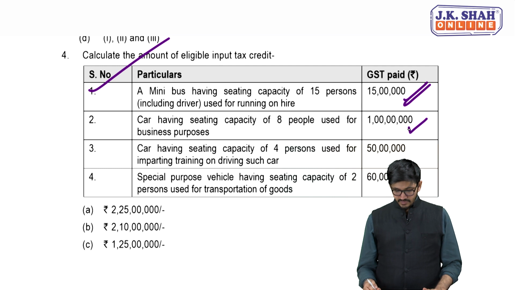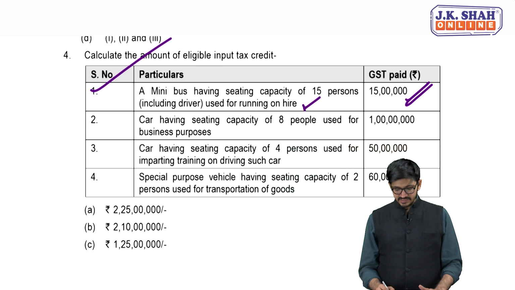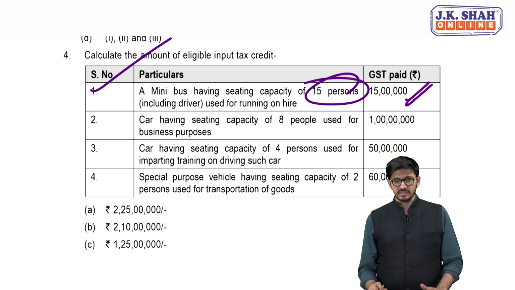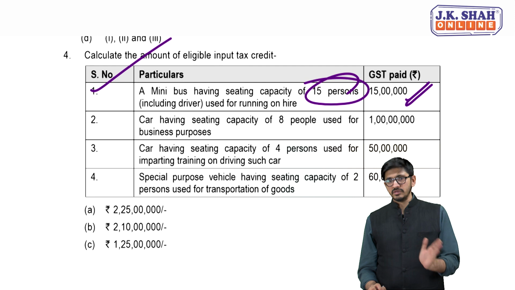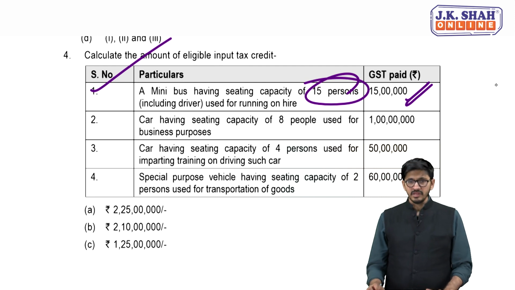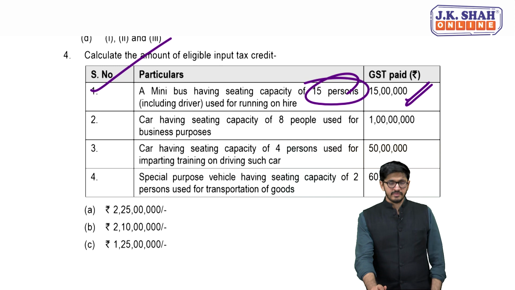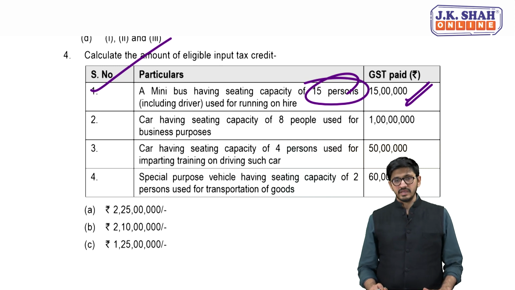And secondly, to be very frank, it not only falls in the exception, but forget about the exception, it has a seating capacity of 15. The argument ends itself. Are you getting it? Yes. The argument ends itself, where you say that it is a 15-seater bus, which is more than 13. Obviously, a case of more than 13 is not covered under 17.5.